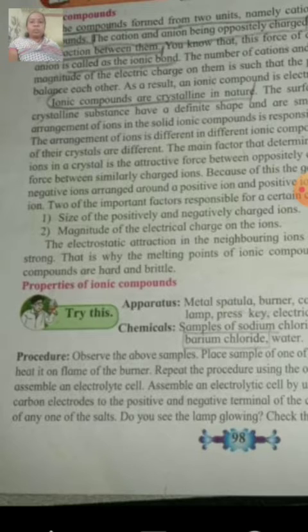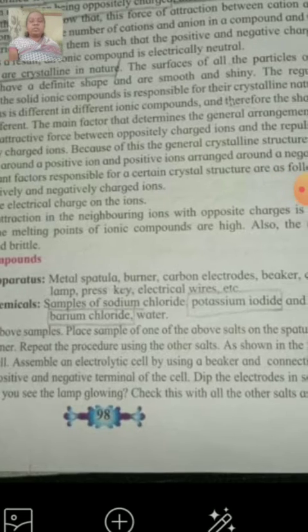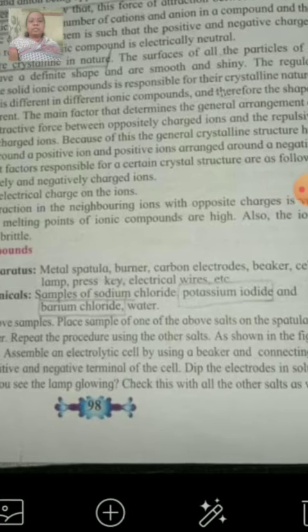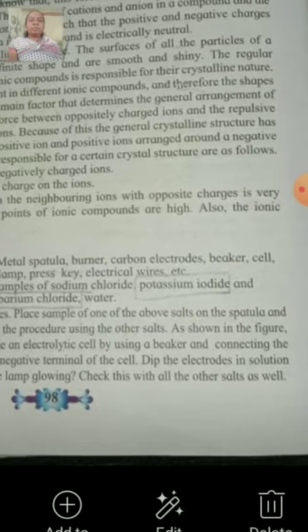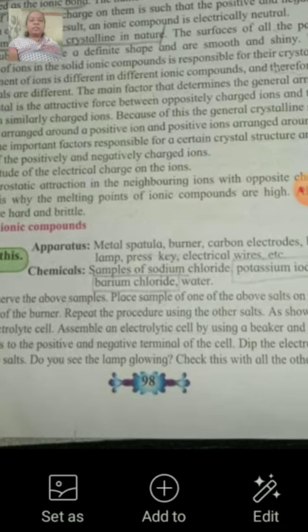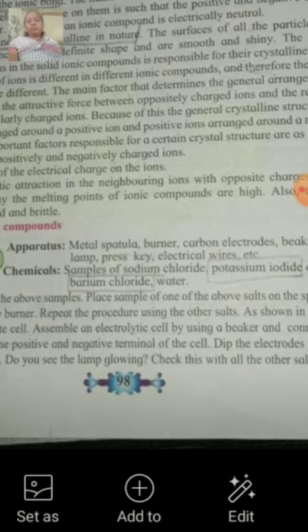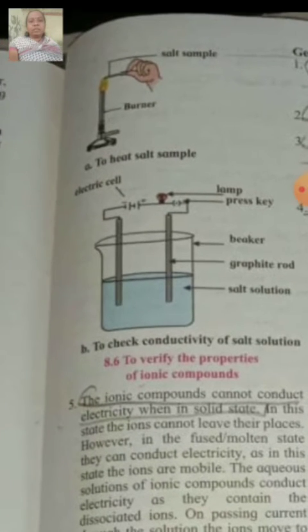Now we have to see the properties of ionic compounds. For this they have given one experiment, and in this experiment the apparatus is given as shown on page number 98. There are 3 chemicals given, but we have to take only potassium iodide. The remaining 2 are deleted from the syllabus, so we have to do the experiment only using potassium iodide. According to the procedure, we have to take potassium iodide crystals in a spoon and heat it and see the reaction.